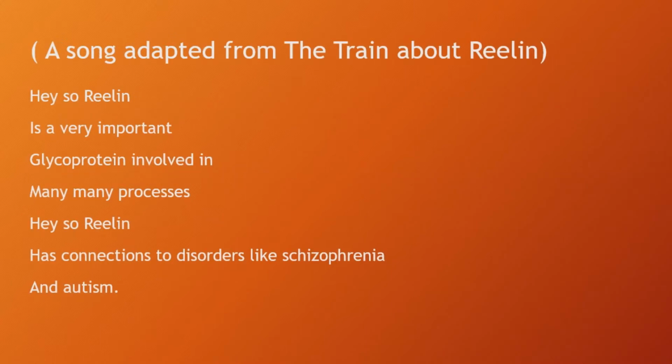Hey, so Reelin is a very important glycoprotein involved in many processes. Hey, so Reelin has connections to disorders like schizophrenia and autism.